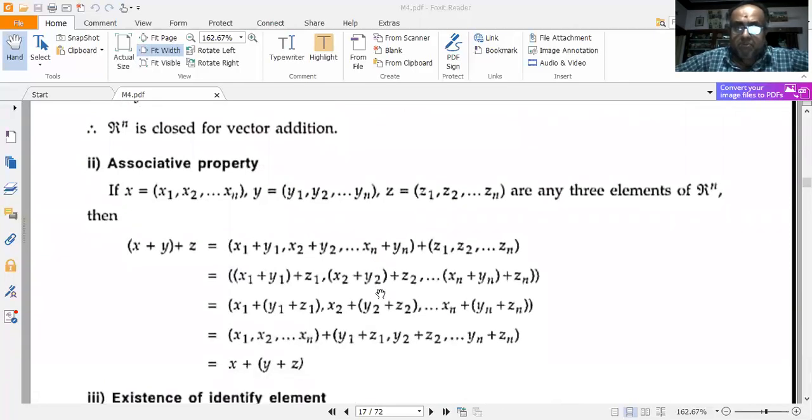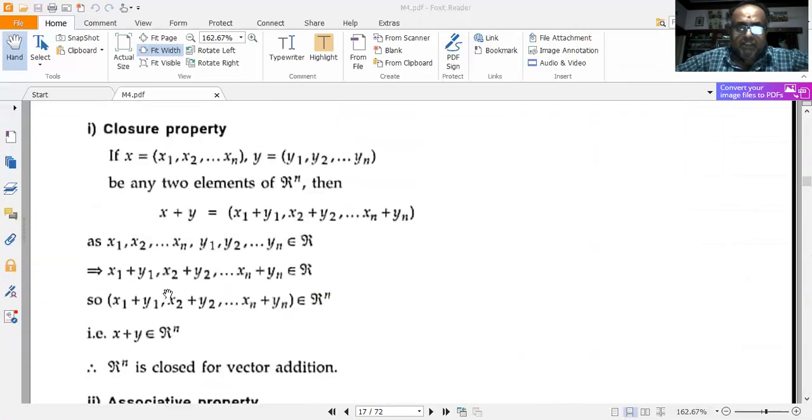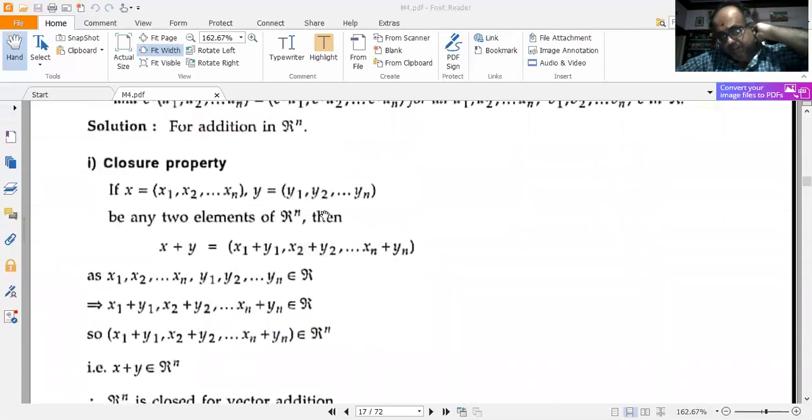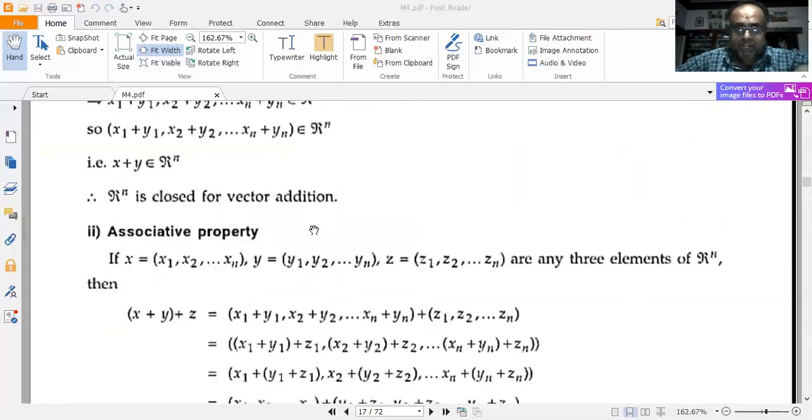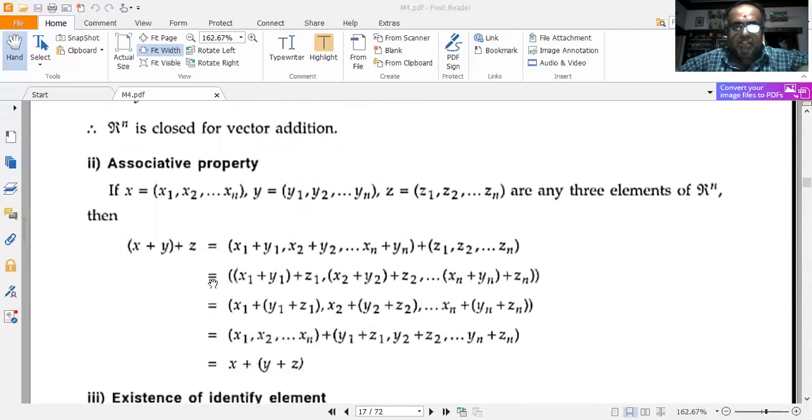Now coming to the proving of associative property. Again, if x is equal to x1, x2, etc. up till xn, y is equal to y1, y2, etc. up till yn, then z is equal to z1, z2, etc. up till zn, are any three elements of R to the power of n, then (x plus y) plus z is equal to (x1 plus y1, x2 plus y2, etc. up till xn plus yn) plus (z1, z2, etc. up till zn). Or this can be written as (x1 plus y1) plus z1, comma (x2 plus y2) plus z2, etc. up till (xn plus yn) plus zn.